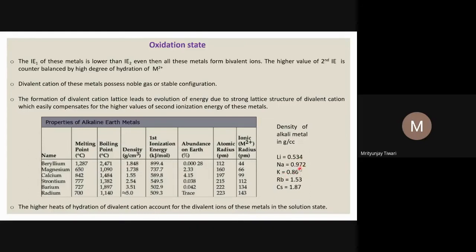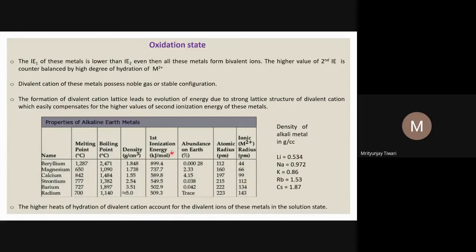However, we do not do this because these metals, sodium and potassium, react vigorously with water, and lithium also reacts very strongly with water. So we do not keep these substances in water; we keep them in kerosene. Lithium we do not even keep in kerosene because its density is even less than that of kerosene. So we wrap it in paraffin wax, and that is how it is kept.